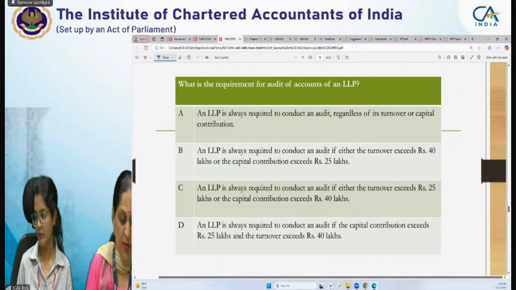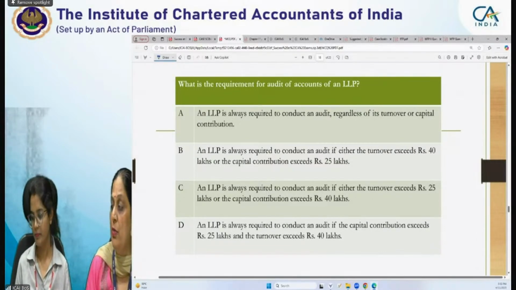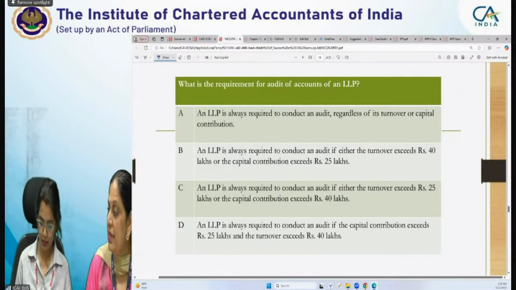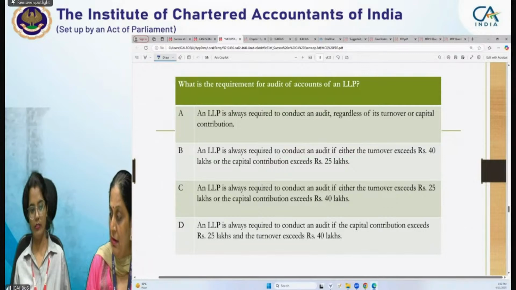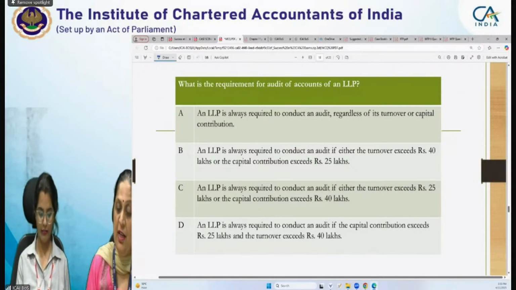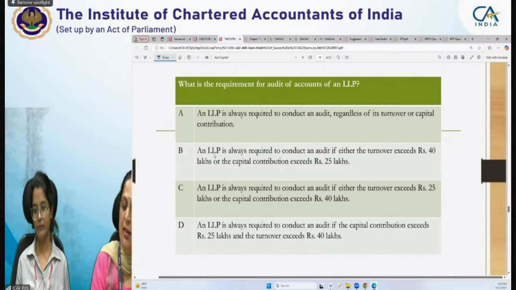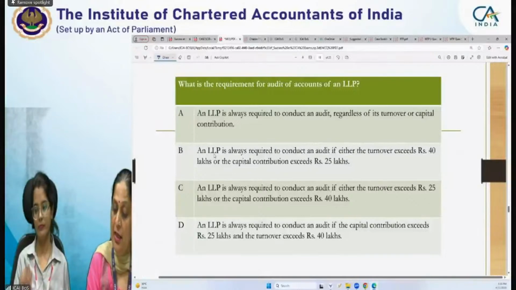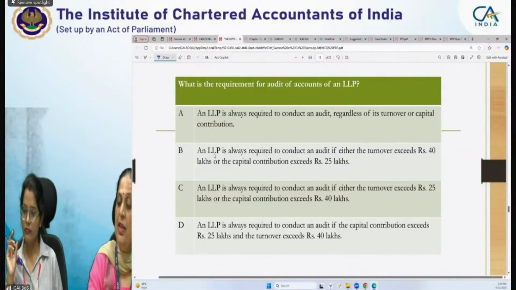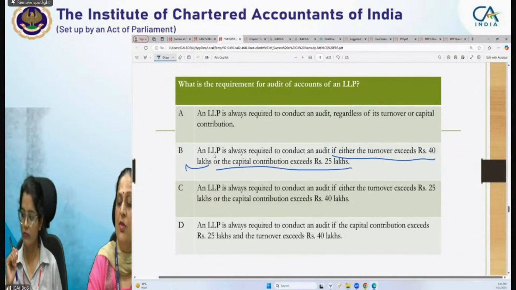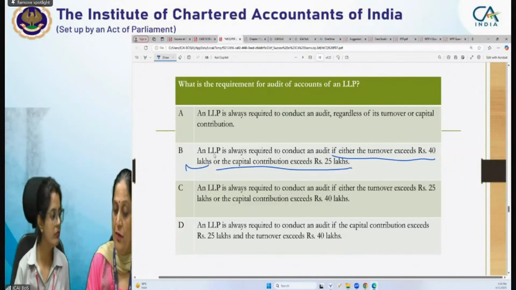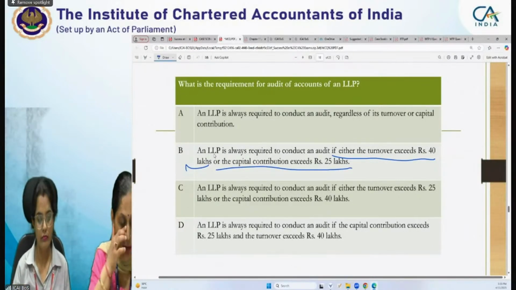Yeah. So Mridul, you are giving the correct answer, that yes, turnover should be 40 lakh or exceed 40 lakh and contribution should be exceeding 25 lakhs. So in option B and option D, if we see in option B, it is written if either the turnover exceeds 40 lakh or the capital contribution exceeds 25 lakh.